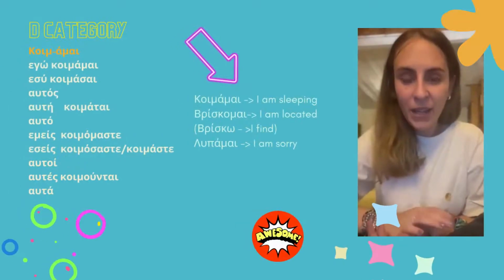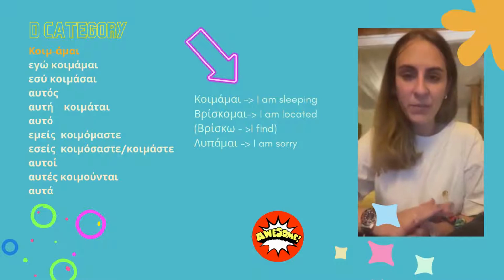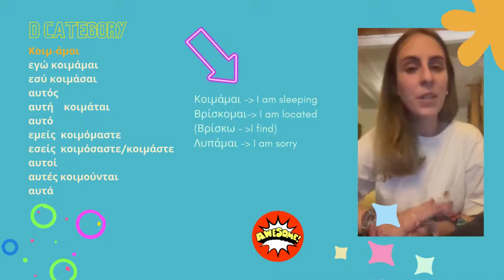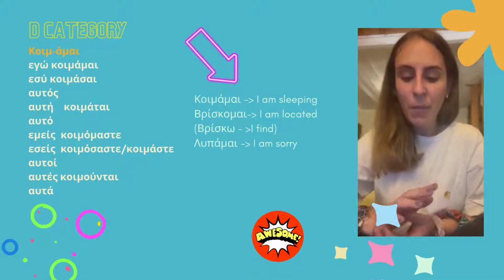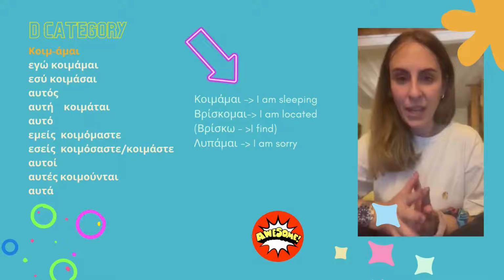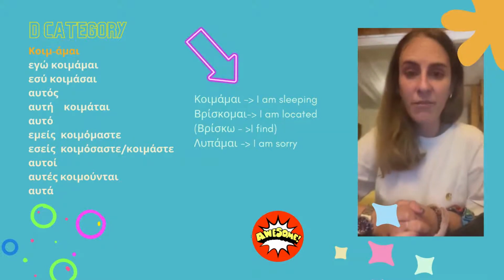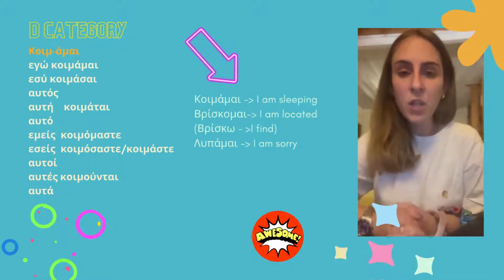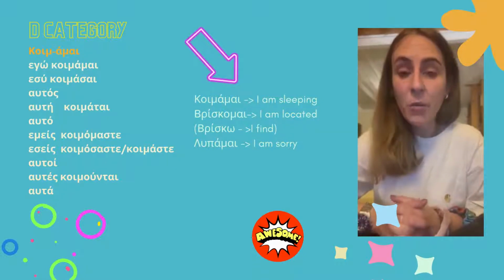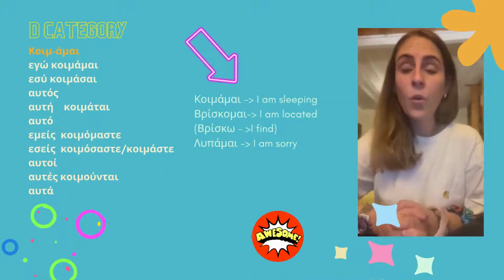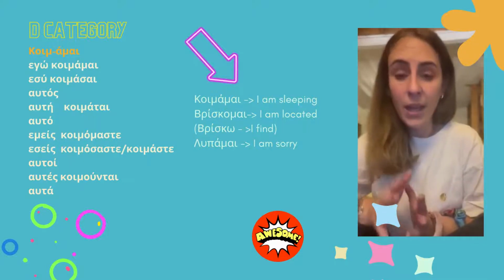And keep in mind those three verbs. Κοιμάμαι, which is I'm sleeping. Βρίσκομαι, which means I'm located. Λυπάμαι, which means I am sorry or I'm sad. Κοιμάμαι and λυπάμαι exist only in passive voice, and βρίσκομαι exist in active as βρίσκω, which means I find something, and in passive βρίσκομαι, which means to be located. In Greek we have this common question, πού βρίσκεσαι, where are you at, where are you located? Or the answer would be, βρίσκομαι στην Αθήνα, I am located, I am now in Athens.